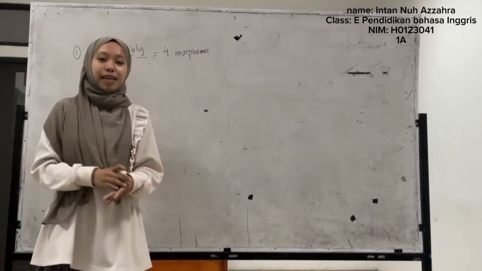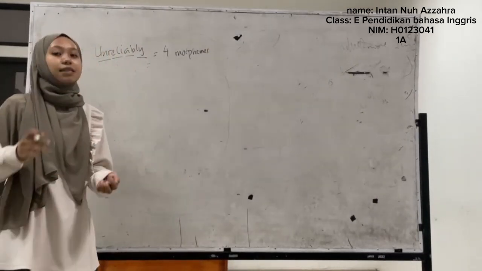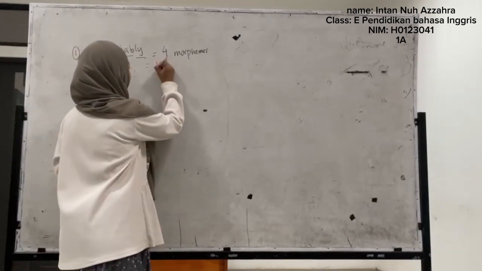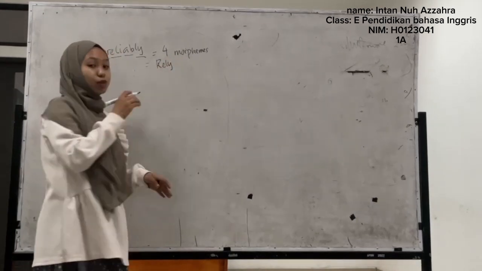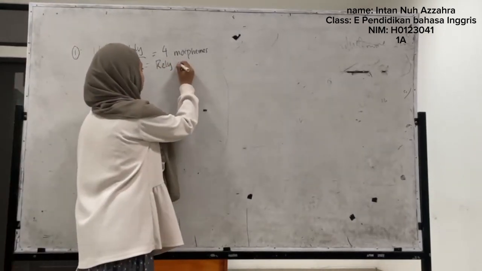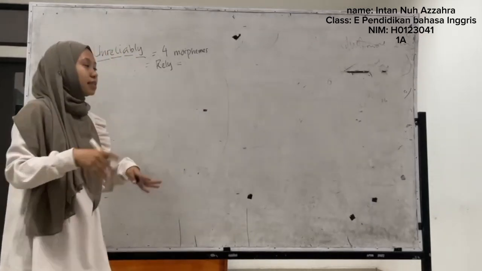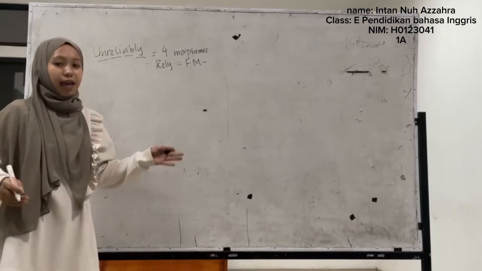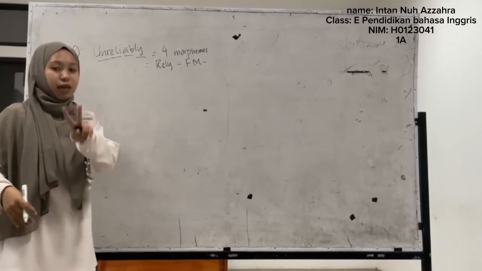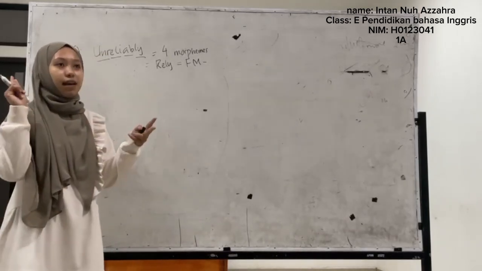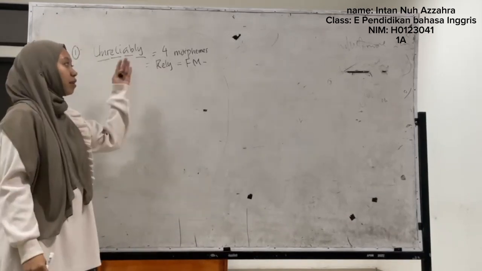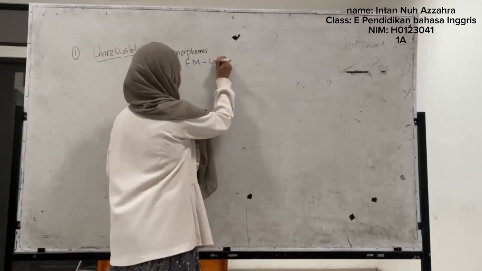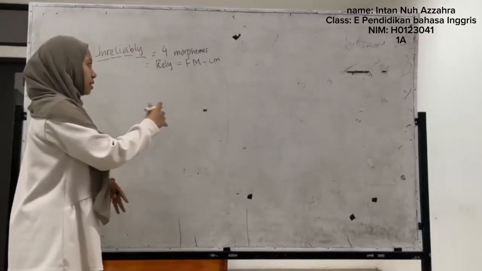The next step is to determine the type and subtype of each morpheme. The first is "rely." Rely is the root word of this word, and because rely is a verb, it is a free morpheme. As we know, there are two types of free morpheme: the first is lexical, and the second is functional. For "rely," it's lexical because it's a verb. So I write here: lexical morpheme.